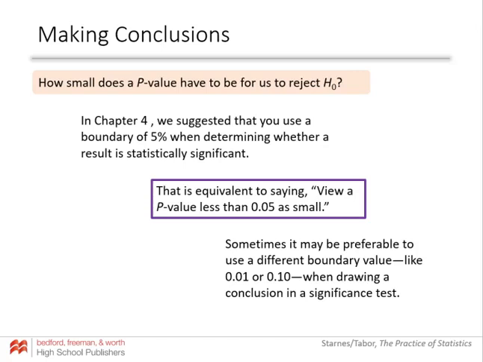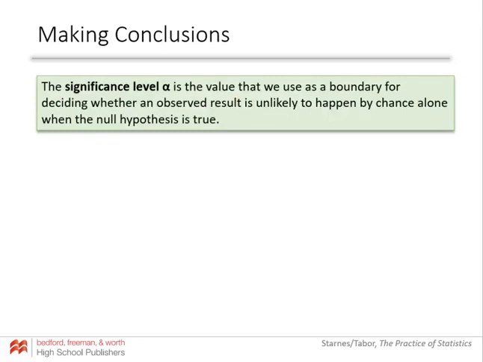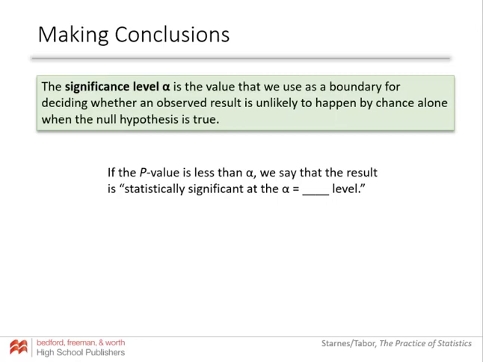Let's talk about what that means. We have a number called the significance level, and its notation is the Greek symbol alpha. That's the value that we're going to use as a boundary. A lot of times it's 0.05. It could also be 0.01 or 0.10. Those are the most commonly used ones. It can really be anything, but 0.01, 0.05, and 0.10 are the most common significance levels that you would see. This always needs to be set before you do the test.